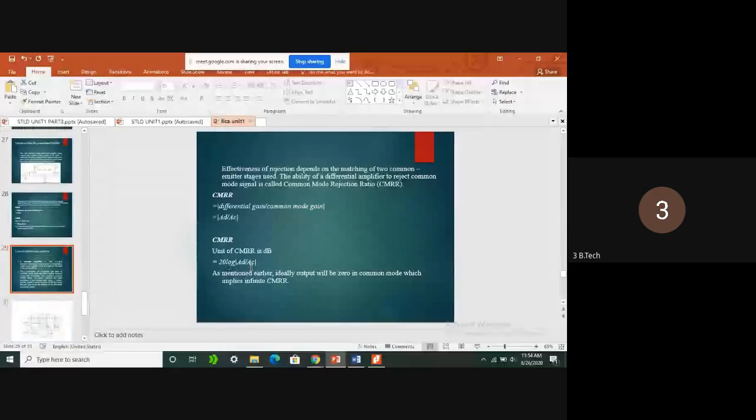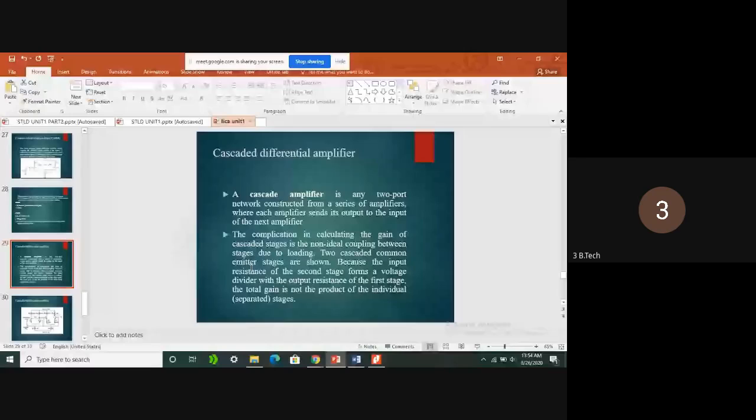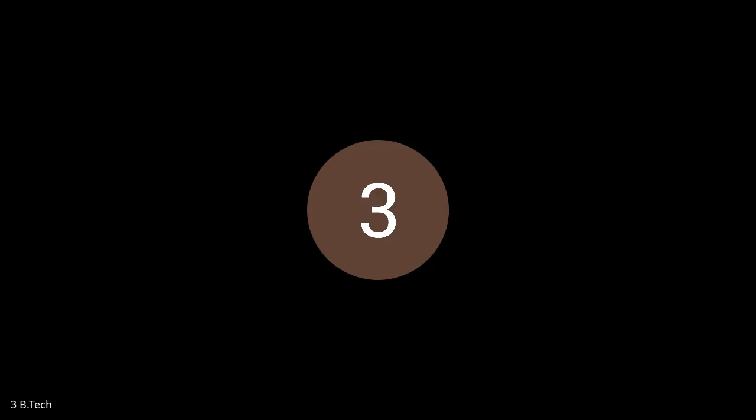Now we have another concept to study: cascading amplifiers.